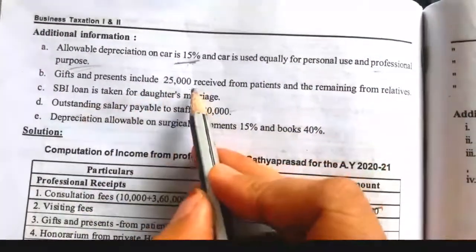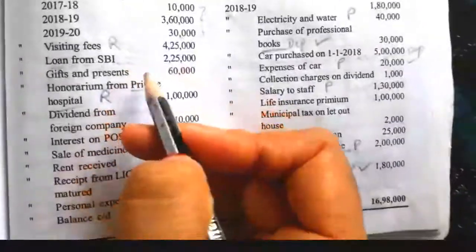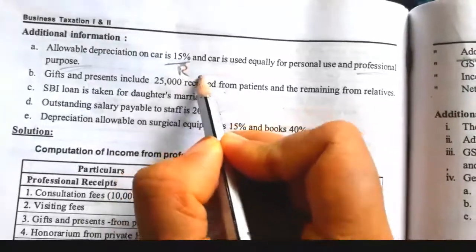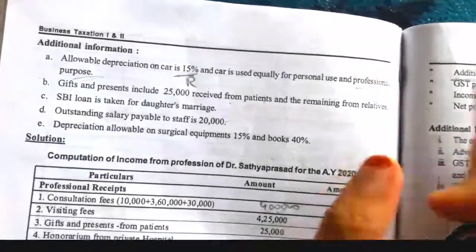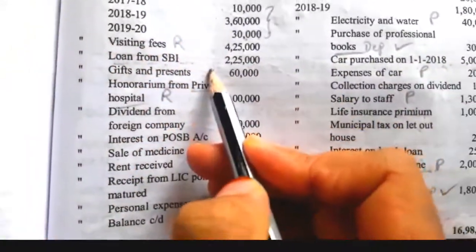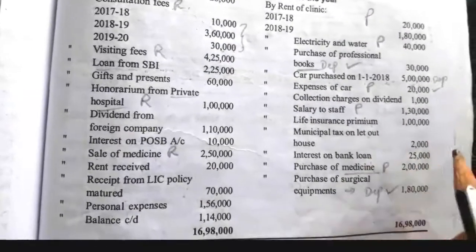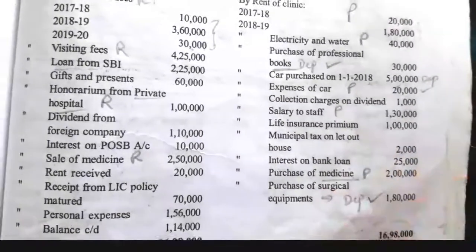Then gift and presents include 25,000 received from patient. So here they have given gift and presents of 60,000. Out of 60,000 only 25,000 is received from patient, so 25,000 is taken as a receipt and the remaining is from relatives, so the remaining amount is not taken as a professional receipt. Then SBI loan is taken for daughter's marriage. So loan amount we should not take under receipt, but interest on loan we can take under the payment side if this loan is taken for professional use. But this loan is taken for daughter's marriage, so this interest on loan is not taken as a professional payment.